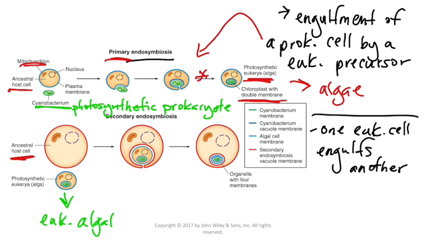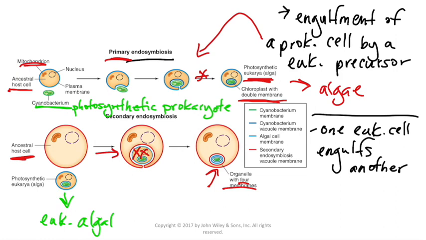This algal cell gets engulfed by our eukaryotic precursor cell, and over time, that algal cell loses its nucleus, loses its mitochondria, and only the chloroplast remains. There's our remaining chloroplast, and in this case, instead of just being double membrane bound like we see in plants, it actually has 4 membranes. This seems really weird, 2 eukaryotic cells coming together, one of them losing a whole bunch of stuff and the other one keeping just a small portion of it.